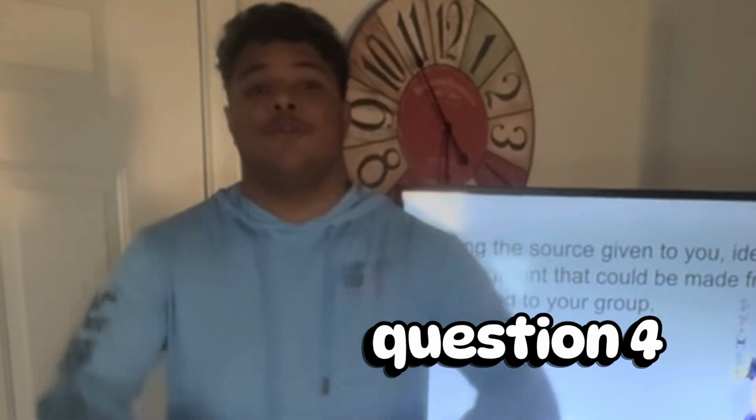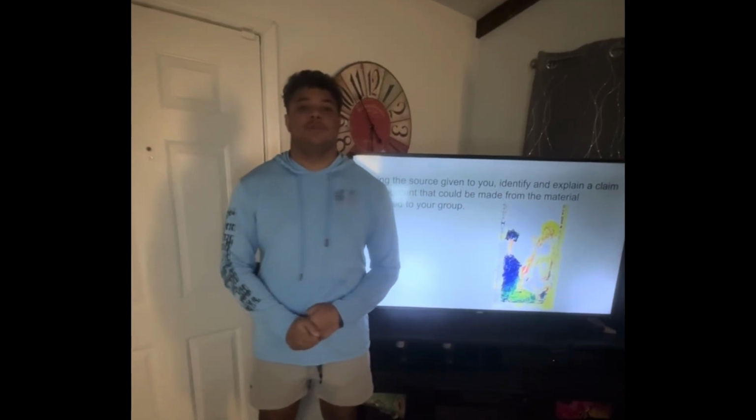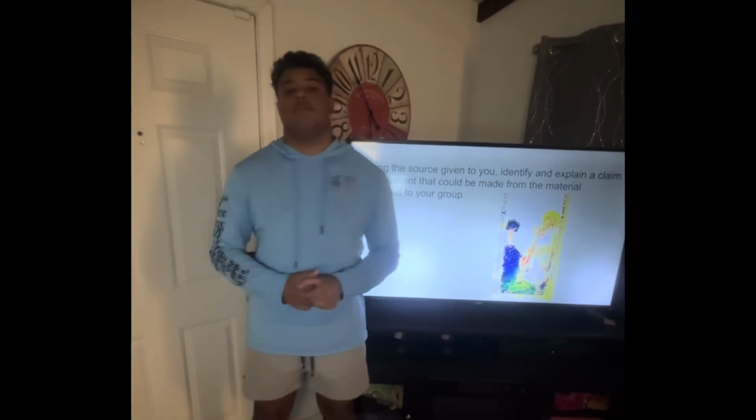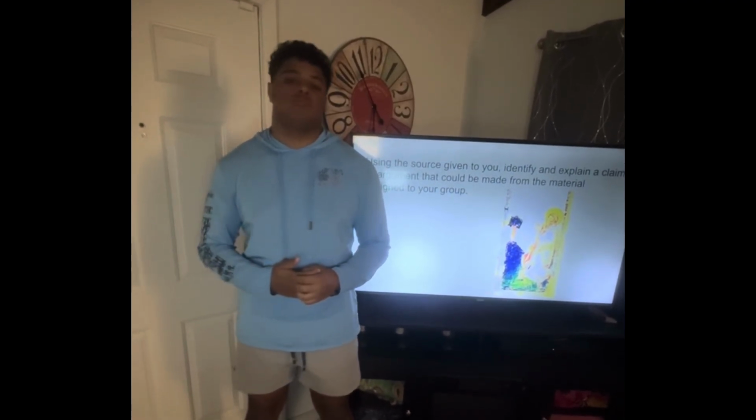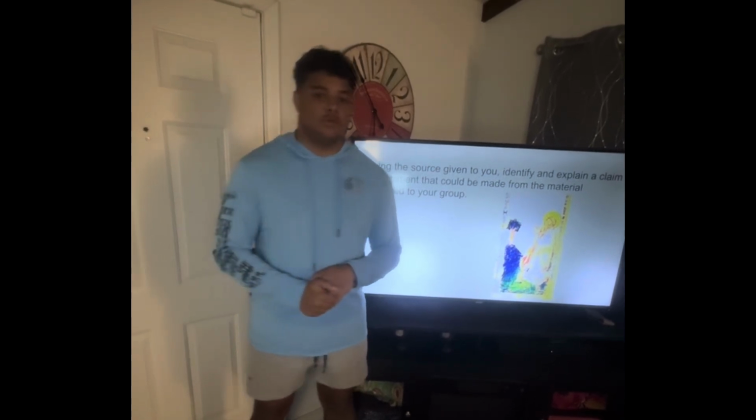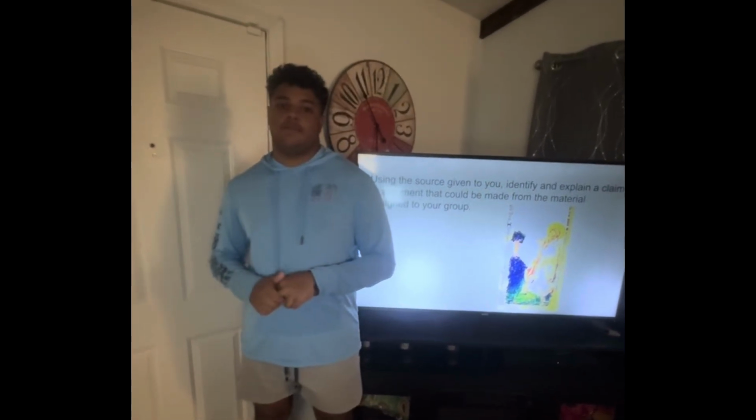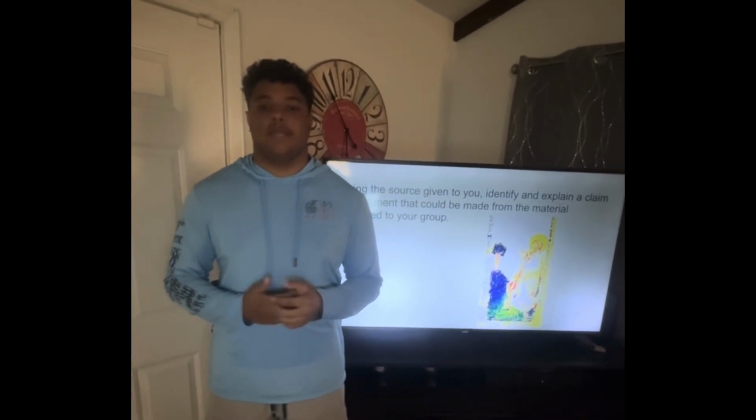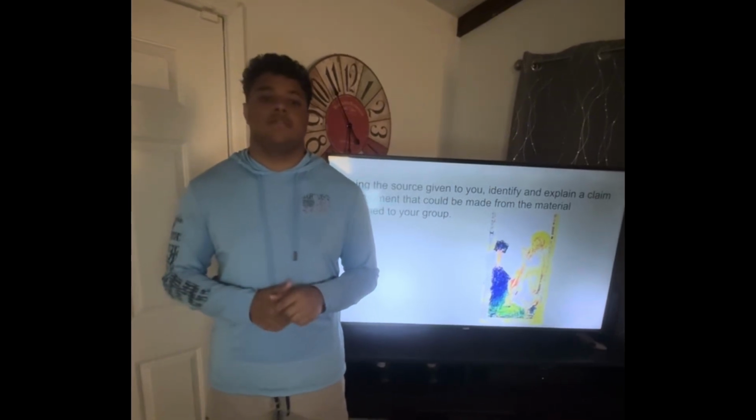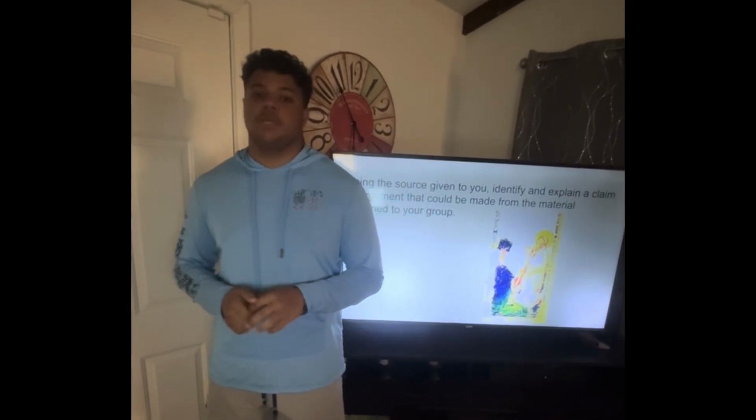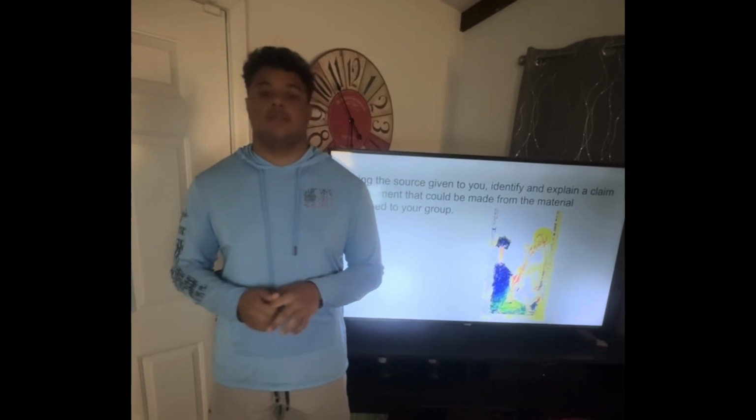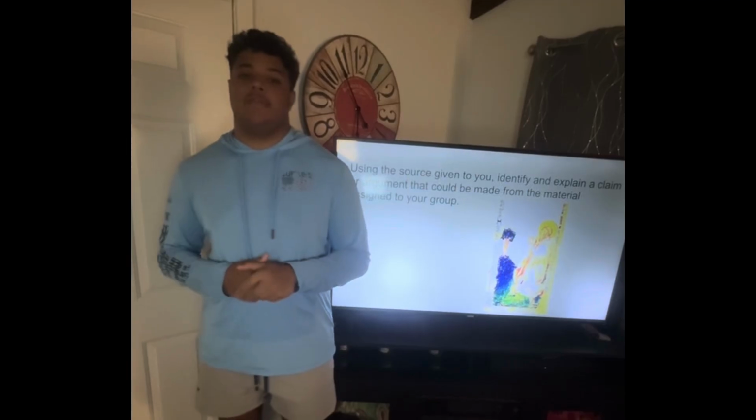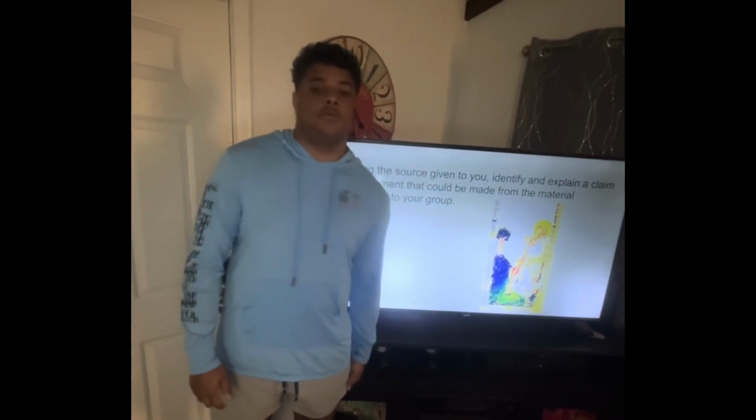Question 4. Using the source given to you, identify and explain a claim or argument that could be made from a material scientific group. This is for question 4 and 5. The source: Reginald, Monk of Durham, younger contemporary and colleague of St. Goddard. The Life of St. Goddard, a 12th century British merchant, written before St. Goddard's death in 1170. The claim and argument: after a life gaining wealth and material possessions, St.